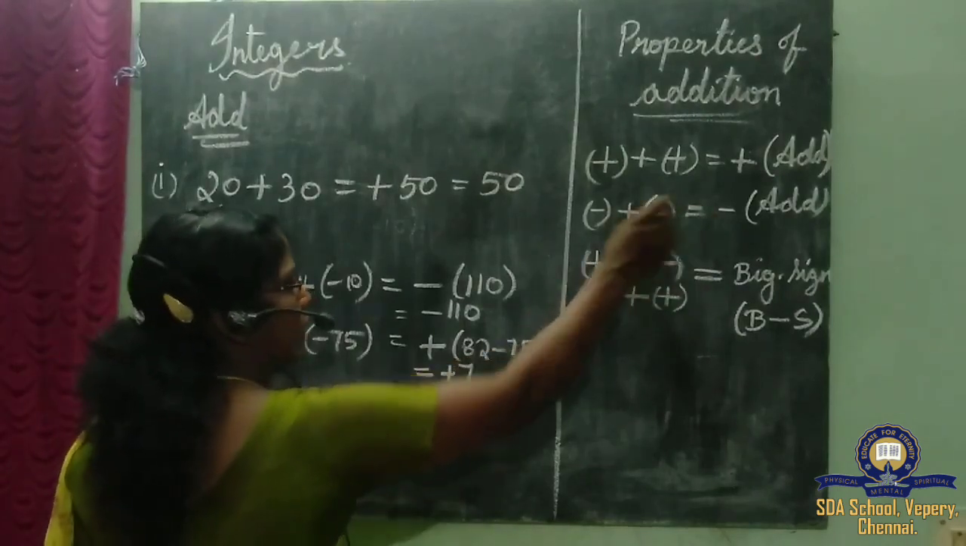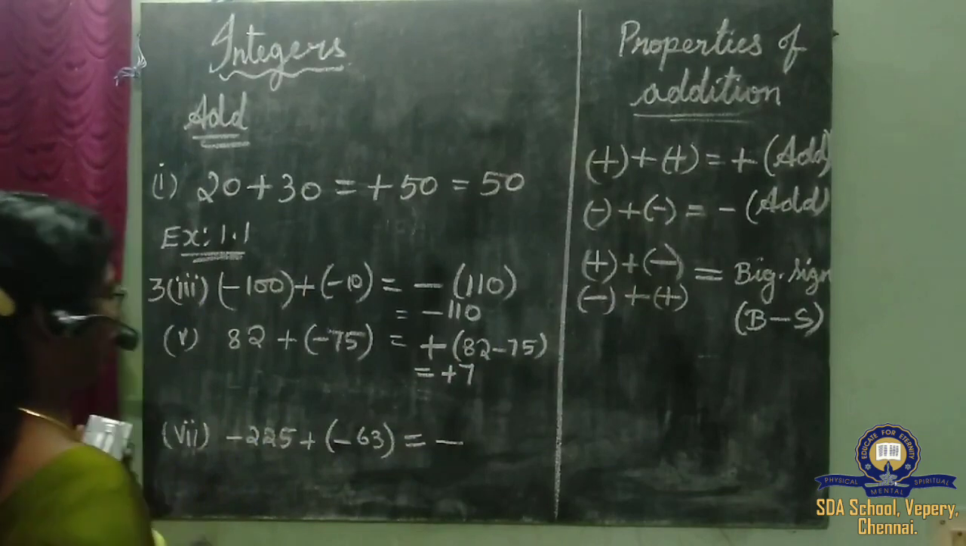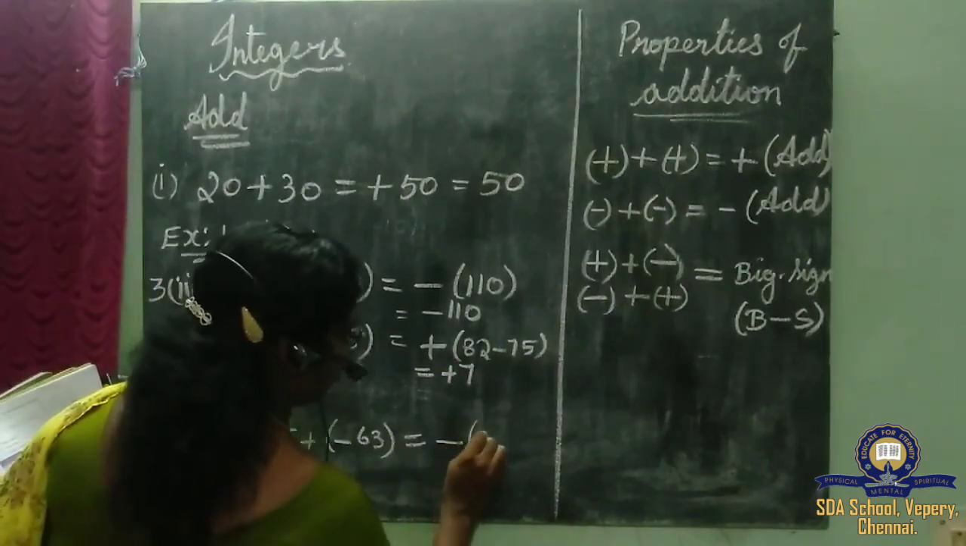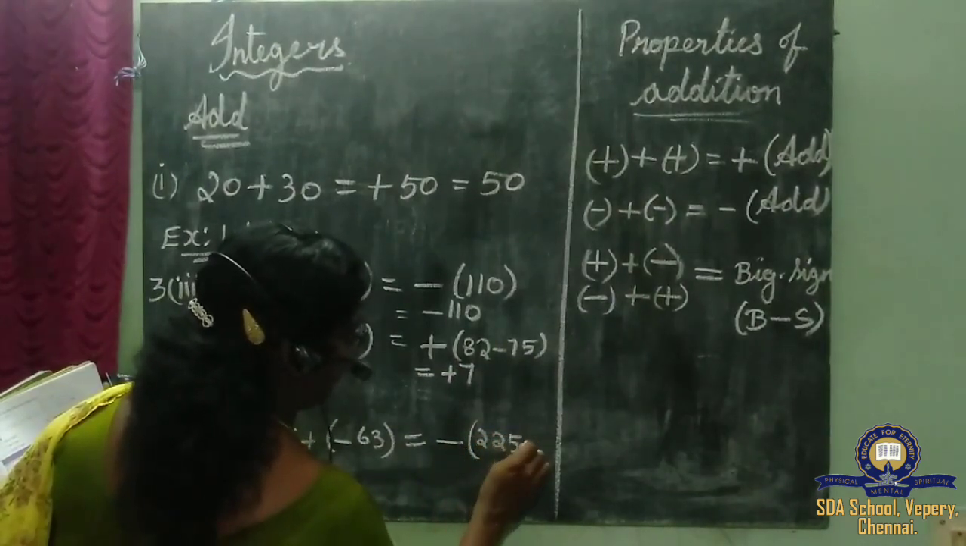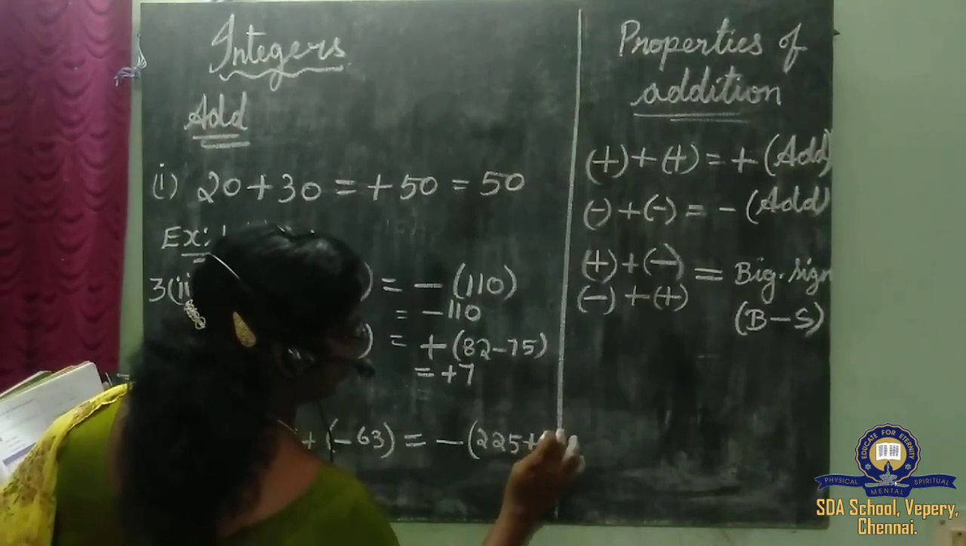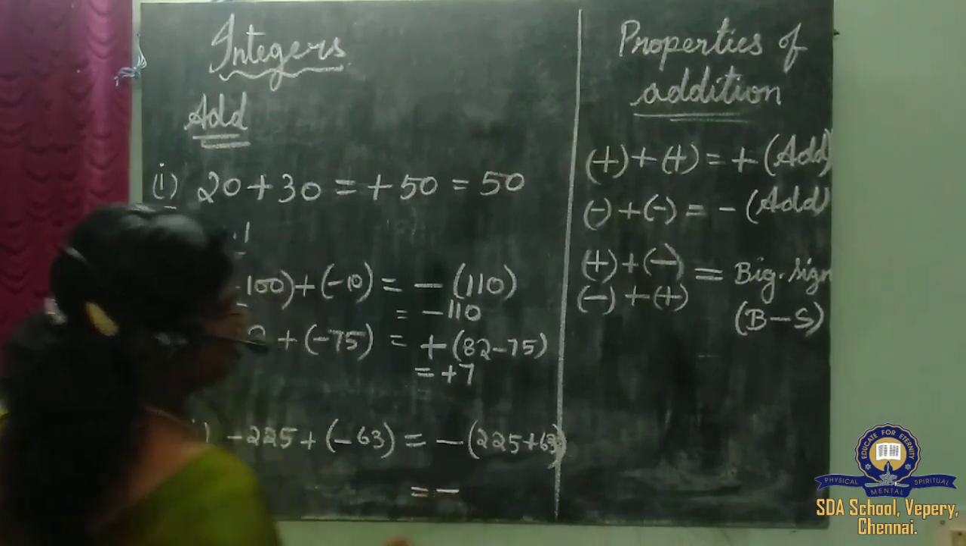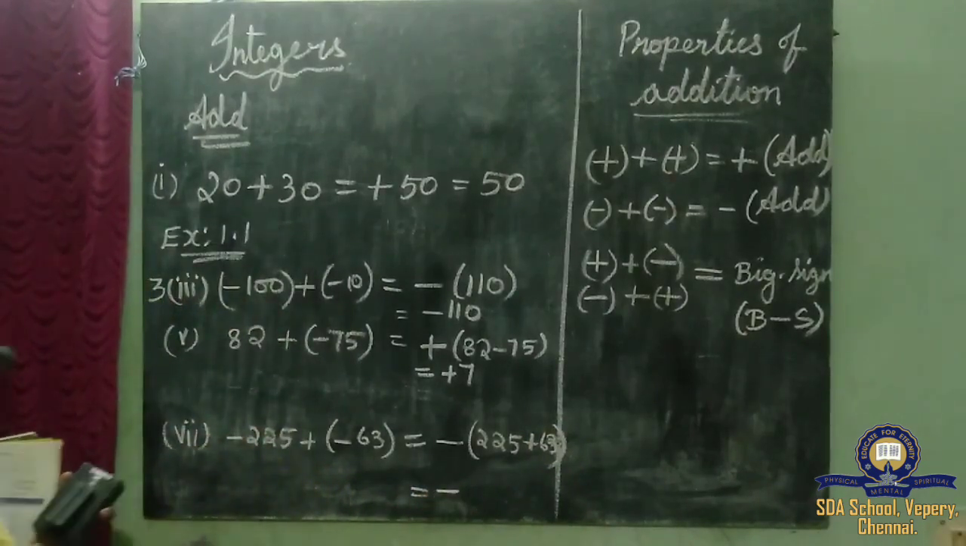If two negative integers come, what to do? We need to put the negative sign first, and add the numbers. We need to add these two: 225 plus 63. 225 plus 63 is what?